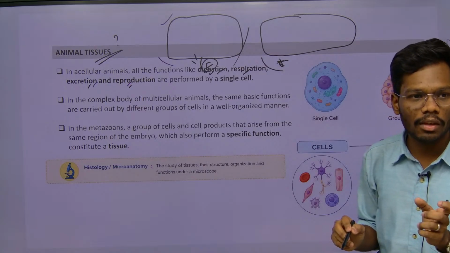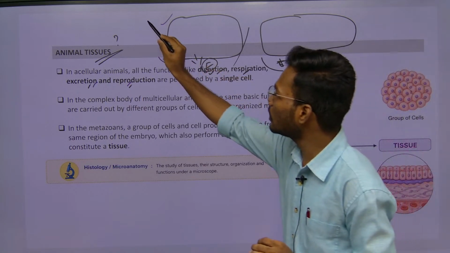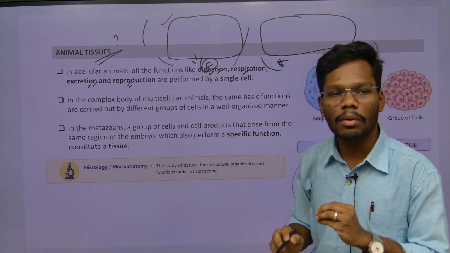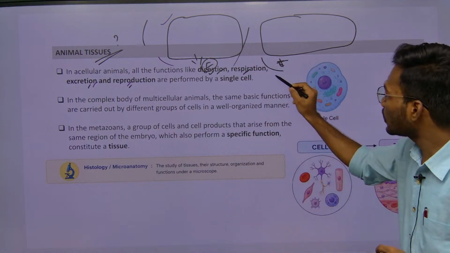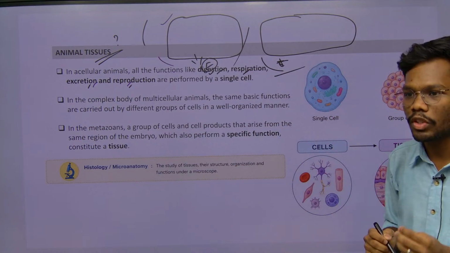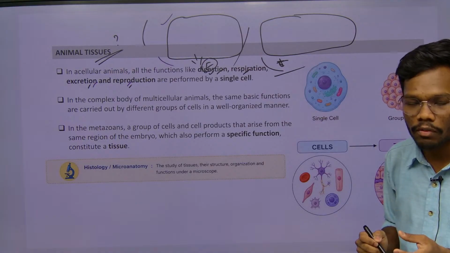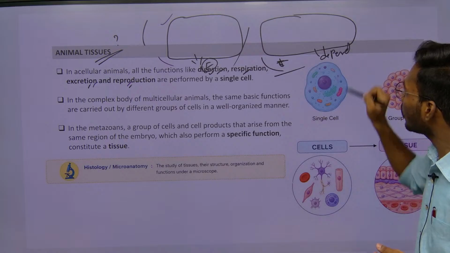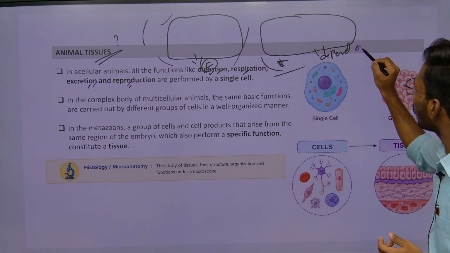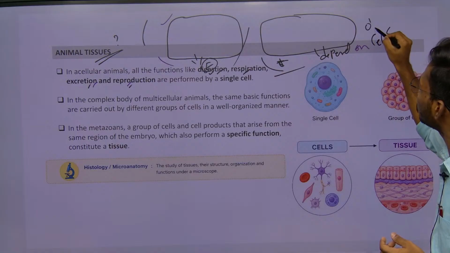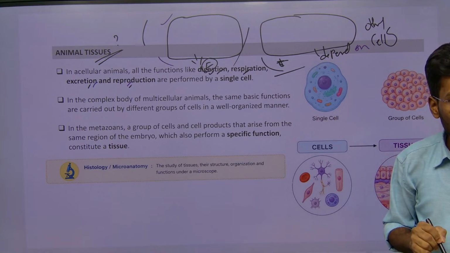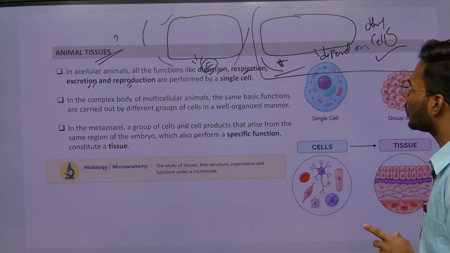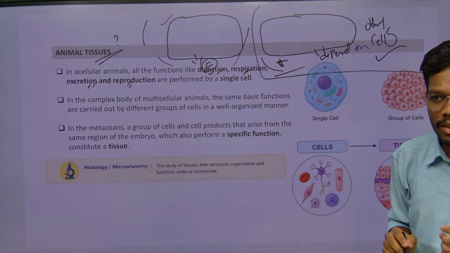So we can give 2 names: these are unicellular, which means these cells can perform their own functions, whereas these are multicellular, which means they cannot perform all functions on their own. They have to depend on other cells to perform their function.